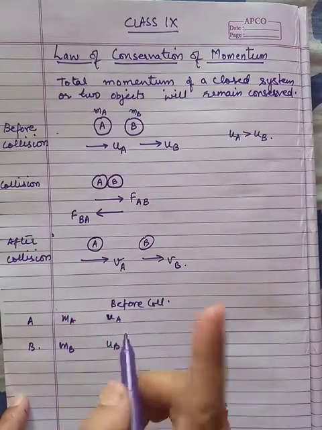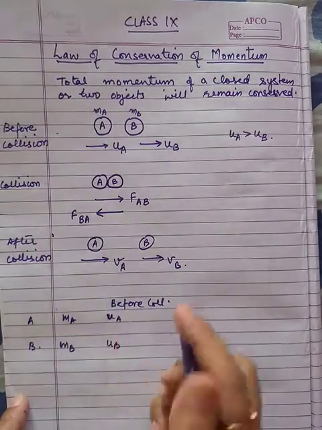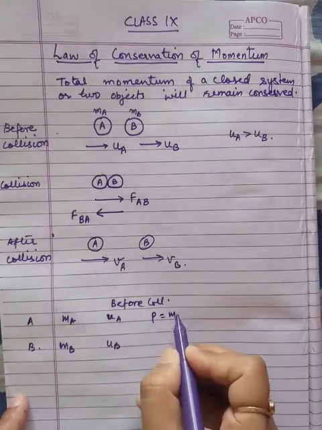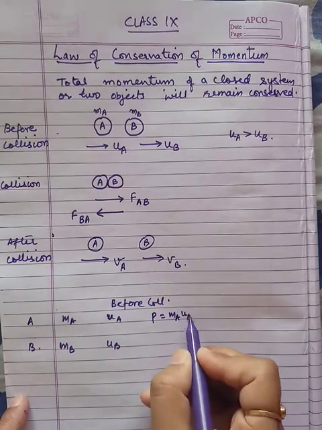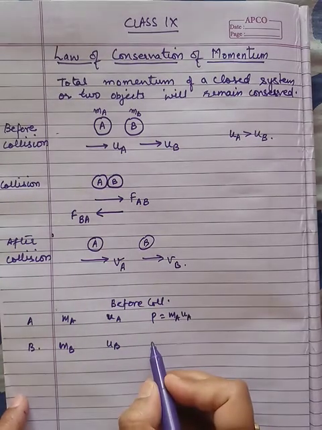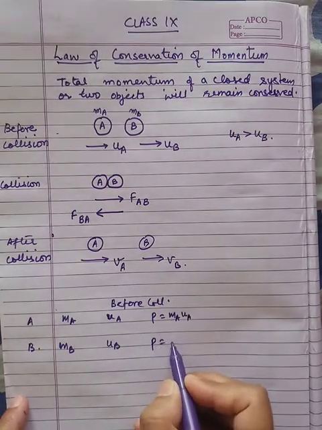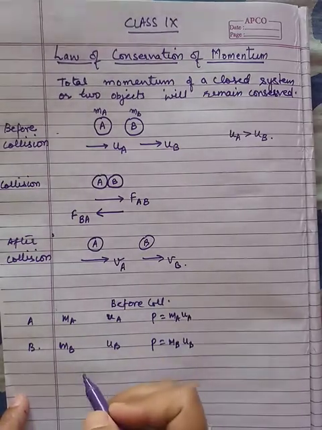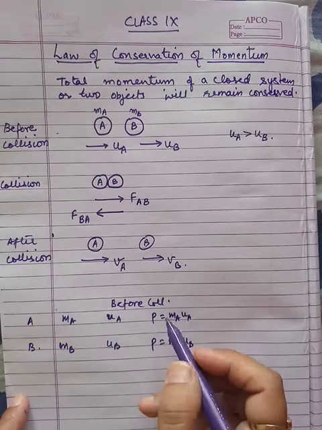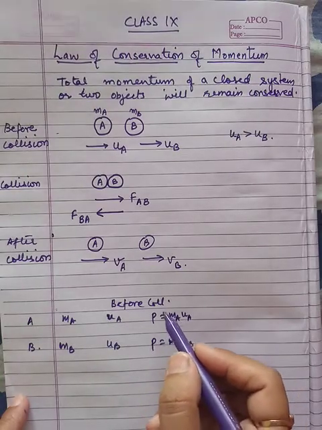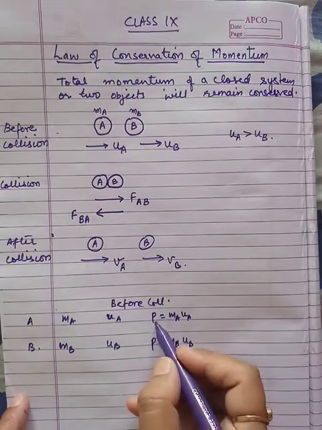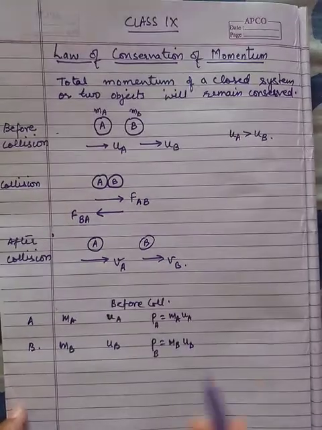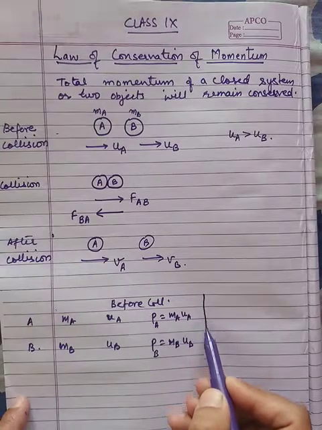Momentum is mass into velocity. Momentum P is mass MA into UA for this one, and mass MB into UB for this one. So this is initial momentum of A and initial momentum of B, or you can say before collision.